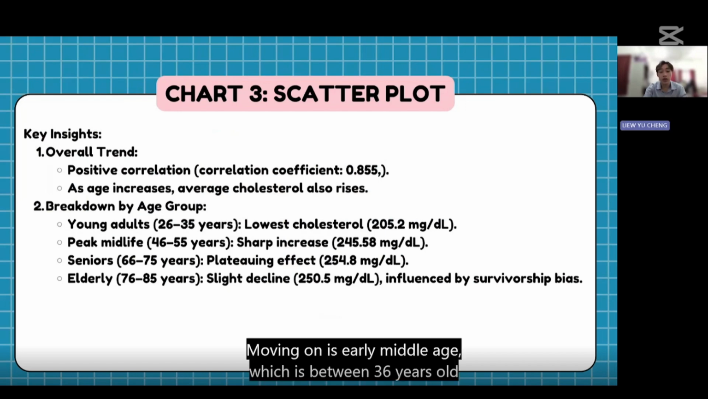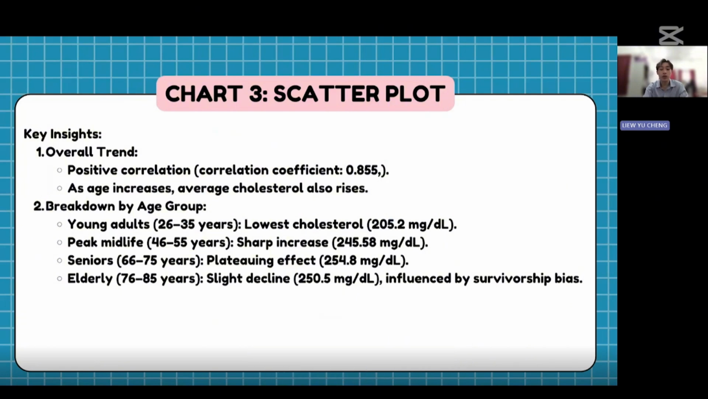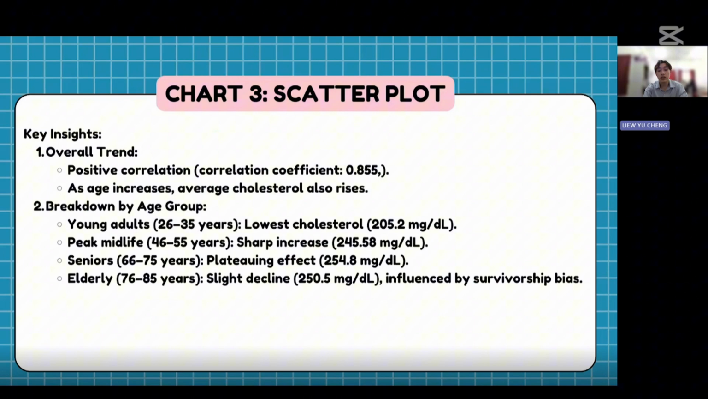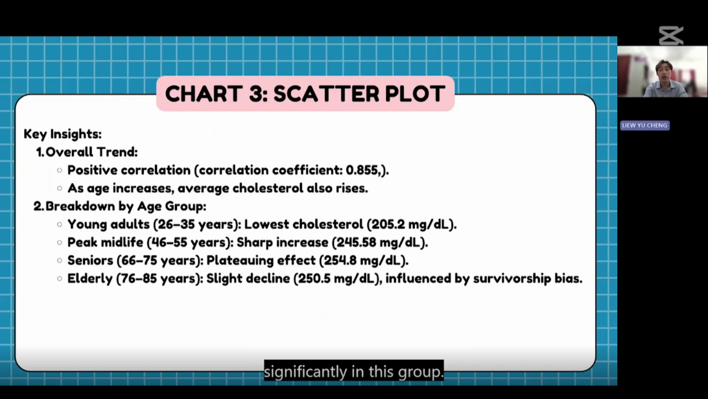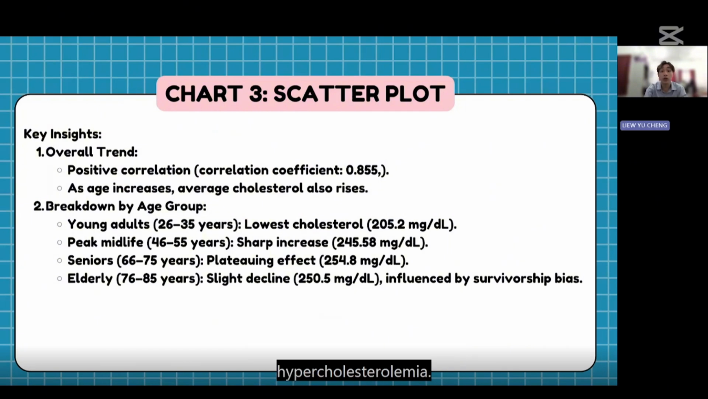Moving on is early middle age, between 36 years old until 45 years, averaging 230.64 mg/dl. A noticeable increase in cholesterol levels occurs as individuals enter middle age. This period is a transition where lifestyle factors such as habits and stress come into play. Next is peak midlife, 46 until 55 years old, averaging 245.58 mg/dl. Cholesterol levels peak significantly in this group. This is a critical stage where risks often emerge for cardiovascular disease such as hypertension, diabetes, and hypercholesterolemia.